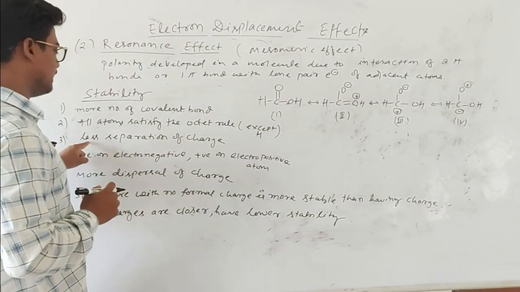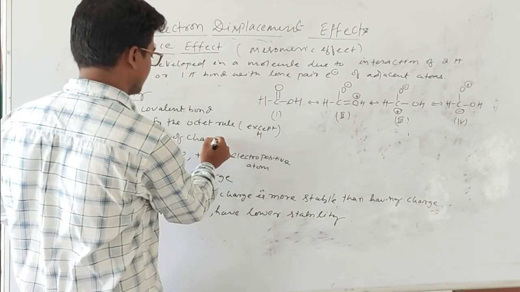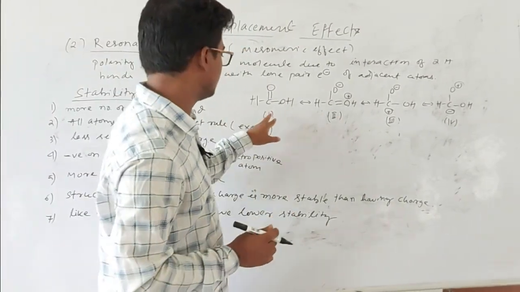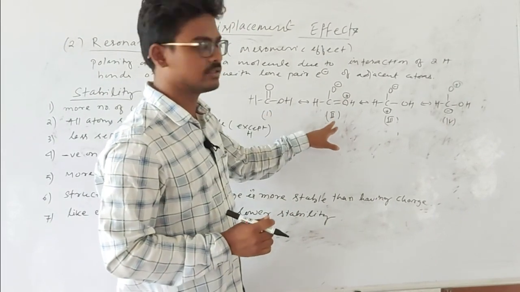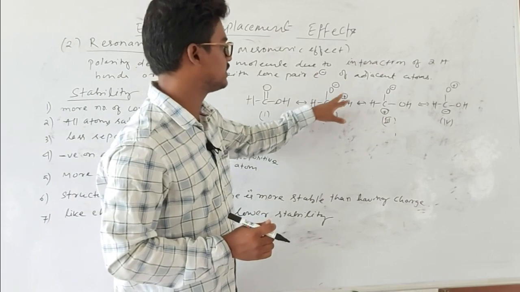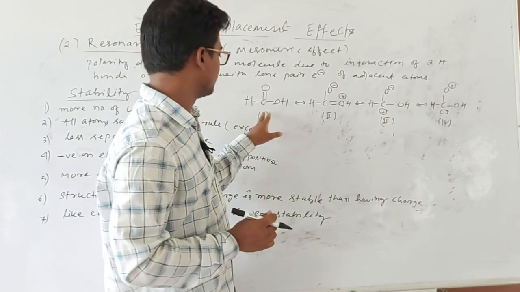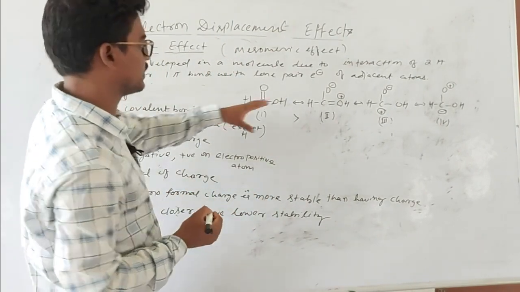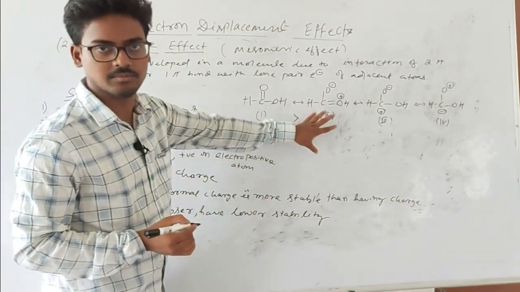Third one is less separation of charge. Okay, between 1 and 2, you can see here structure 1 and structure 2, here no separation of charge occurs, but here charge separation occurs. So between 1 and 2, 1 will be more stable because charge separation will destabilize the system. Okay.